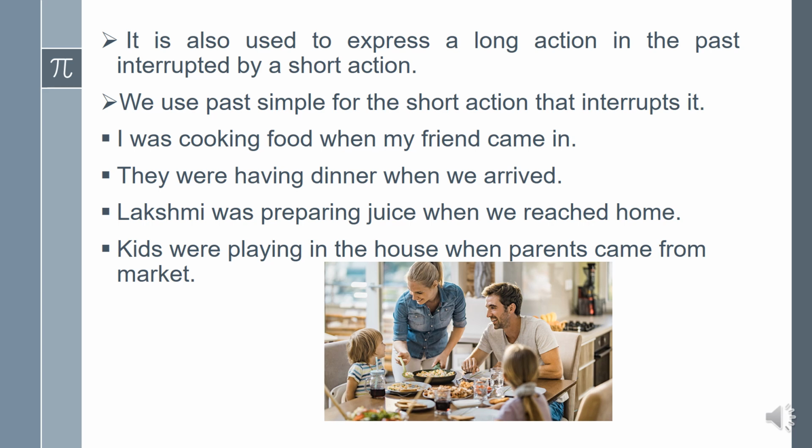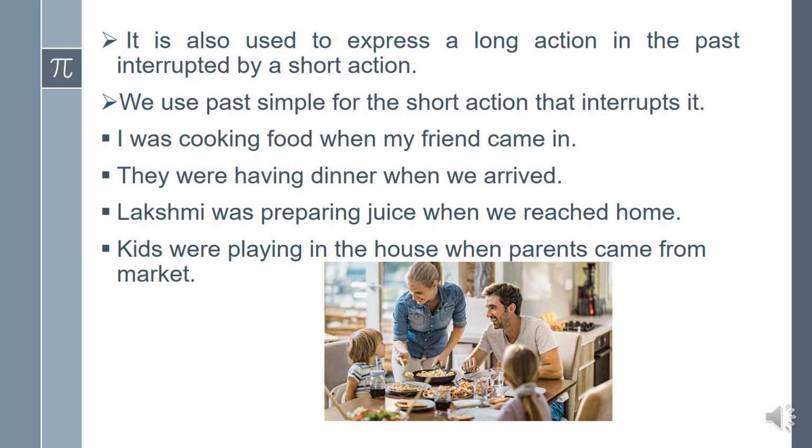They were having dinner when we arrived. Lakshmi was preparing juice when we reached home. Kids were playing in the house when parents came from market. In all these sentences, cooking and having dinner, preparing juice, and playing are all long actions.